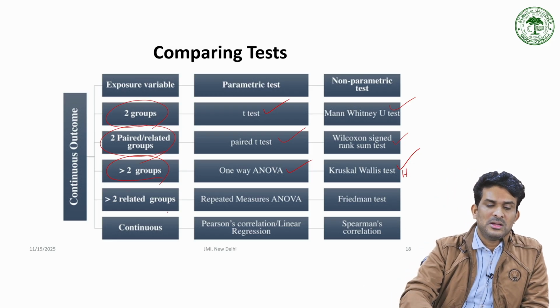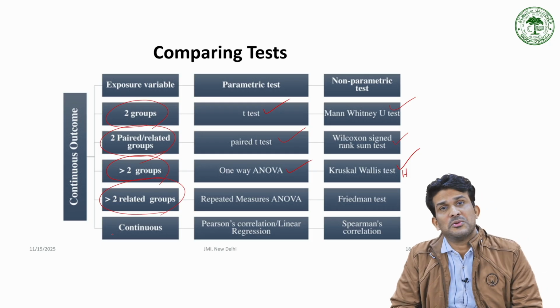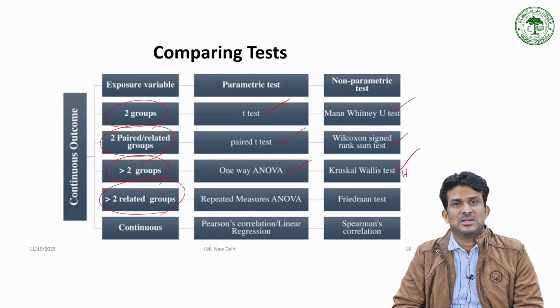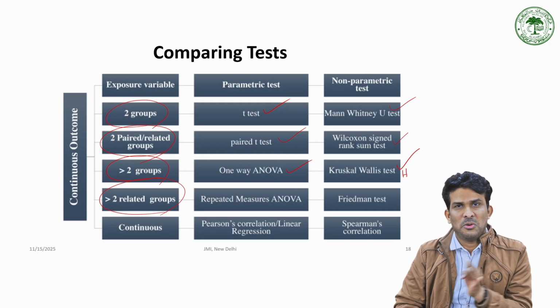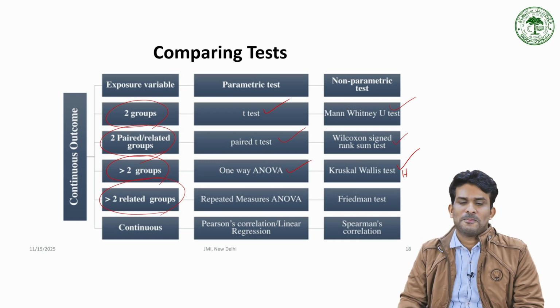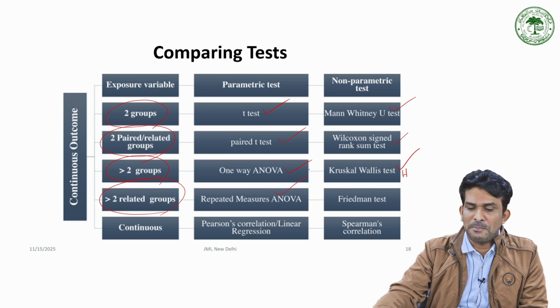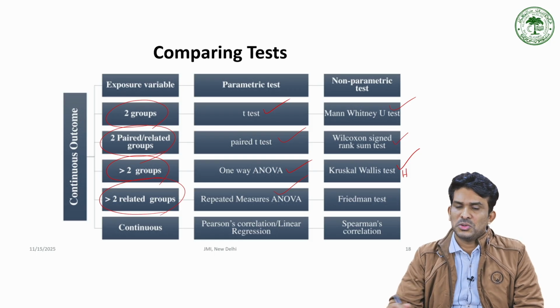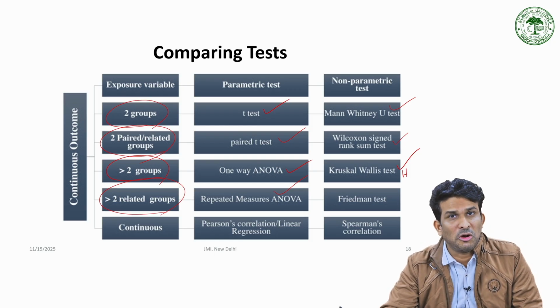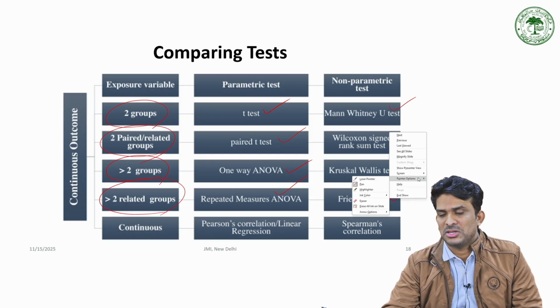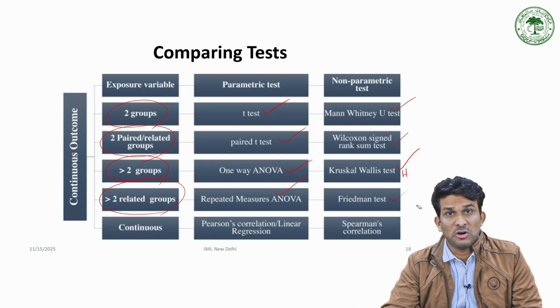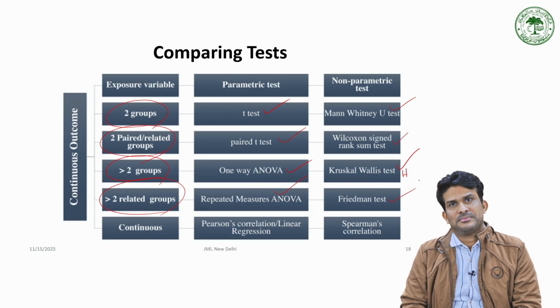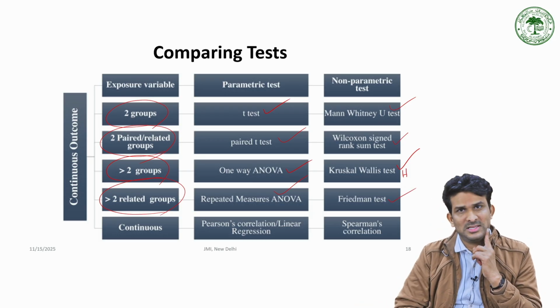If you have more than two related groups like repeated measures, pre-test, post-test, delayed post-test, what you have to use is repeated measures ANOVA. So here, as a non-parametric version, you have to go for Friedman test. So these are some of the things.